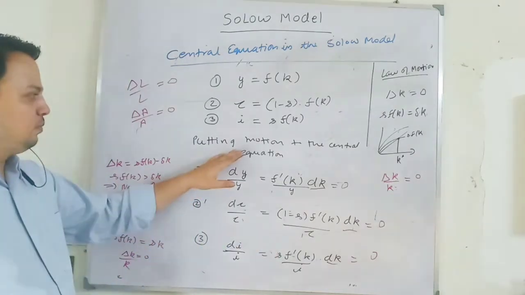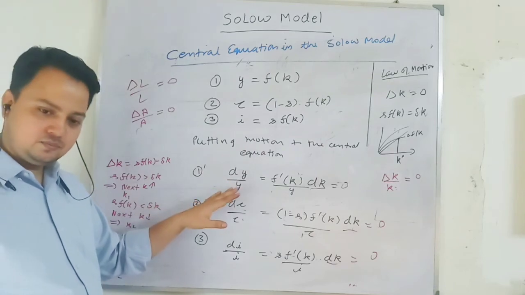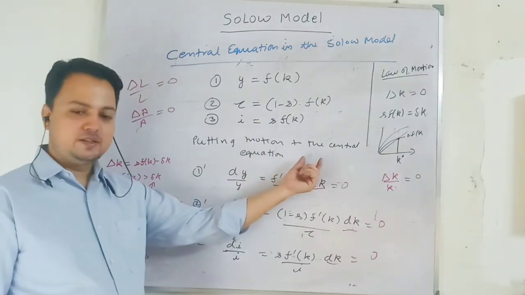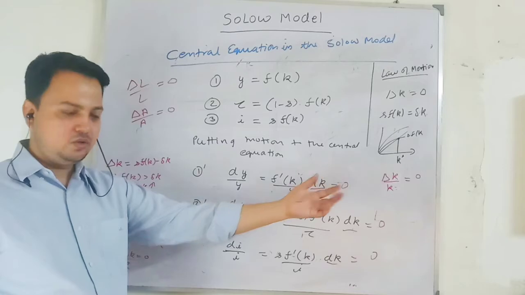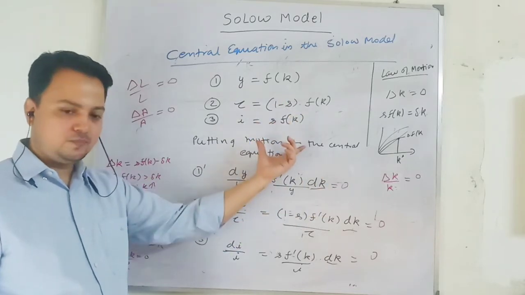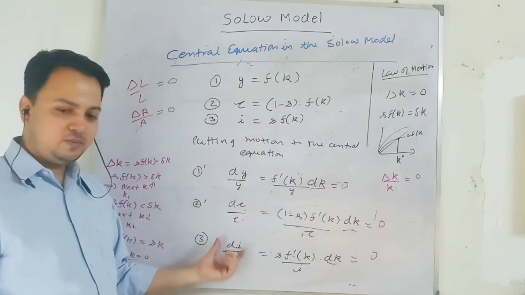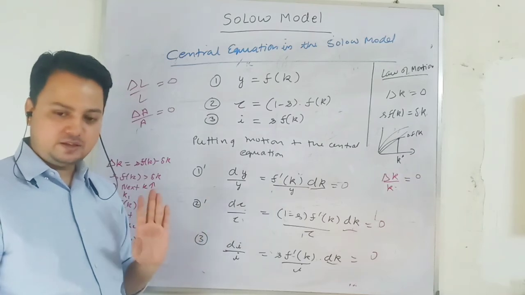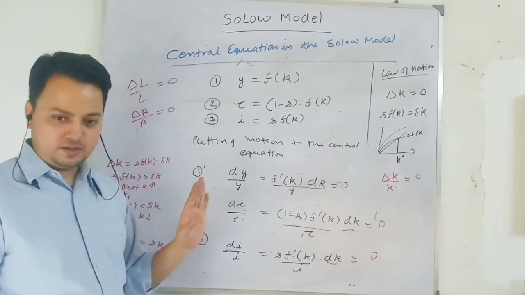Okay, when I put the equation of motion into the central equation, that means when I take the change in capital stock per worker at steady state, which is 0, I get that my endogenous variable is not growing at steady state. It remains the same.